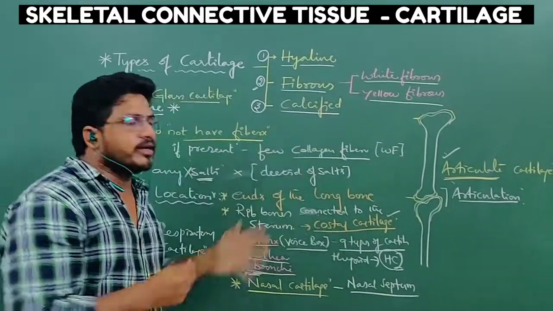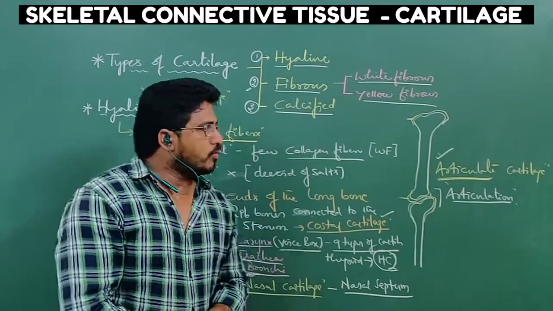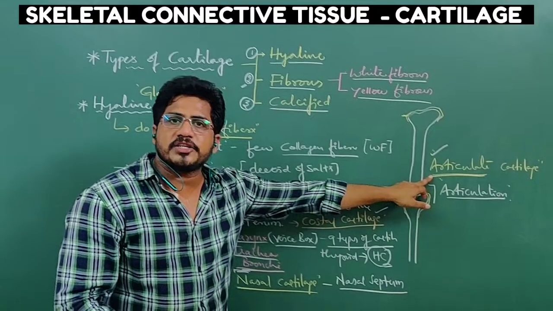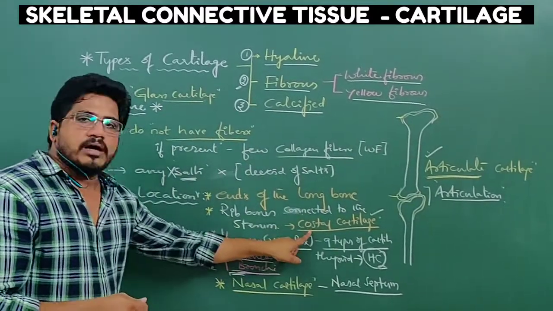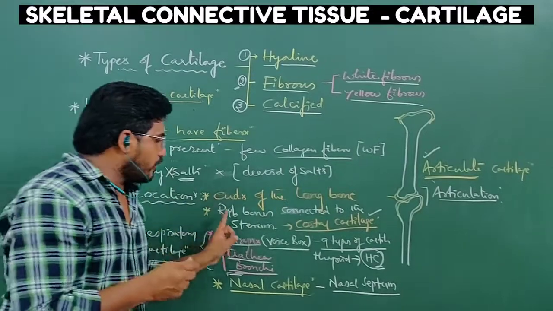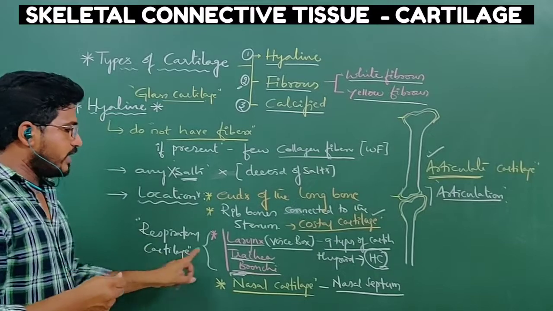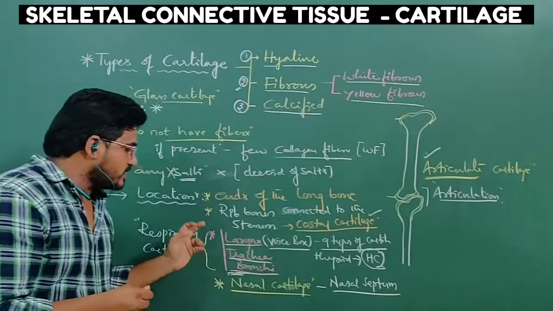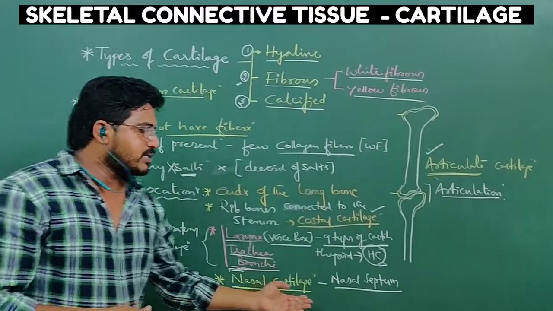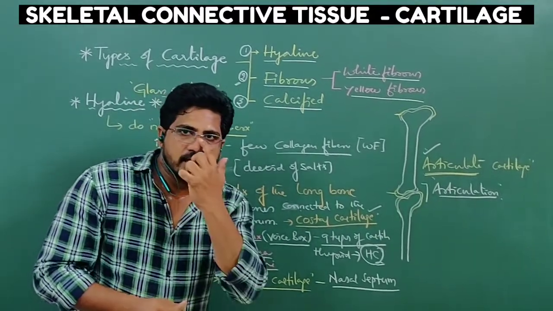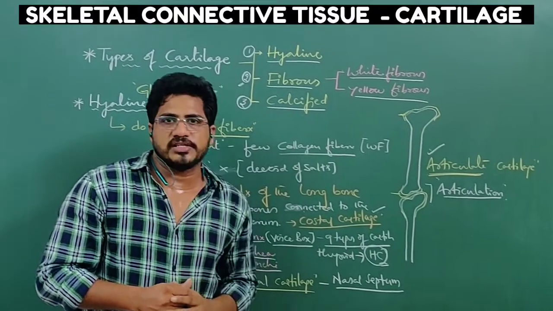So all these 4 are different names according to the locations. What are they? Articulate cartilage that helps in articulation of bones. Costal cartilage that helps in the articulation of rib bones to the sternum. Third one is respiratory cartilage that helps to form the larynx, trachea and bronchi, the majority of the respiratory tract. And lastly, nasal cartilage that helps to form the nasal septum that divides right and left nostrils.